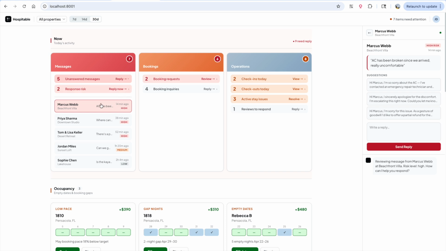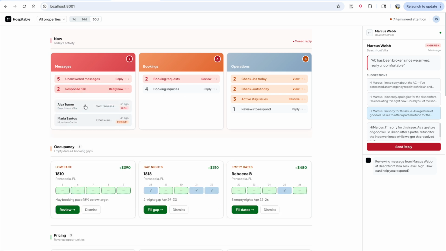The way I envision this, we click on this, and the LLM will give us several different suggestions for messages to send back. We can always edit it and send the reply either using the API or the MCP. And obviously over here, all these detail tabs have the MCP implemented as well.